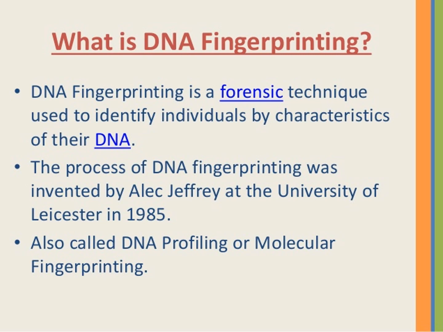Identifying by DNA characteristics. The process of DNA fingerprinting was invented by Alec Jeffrey at the University of Leicester in 1985. It is also called DNA profiling or molecular fingerprinting.